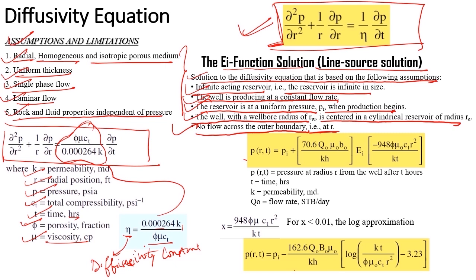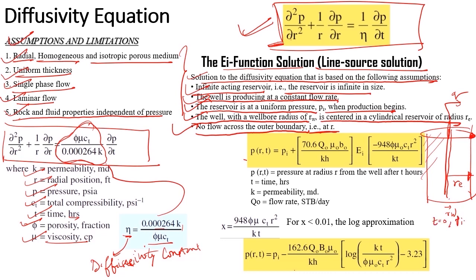That means I have considered a cylindrical reservoir with a wellbore radius rw. Okay, a cylindrical reservoir. rw is my wellbore radius, and my reservoir radius is re, and I am assuming that it will be an infinite acting reservoir. That is, my reservoir is infinite in size, and the flow rate I am keeping is constant, and the reservoir I am assuming to be at a uniform pressure Pi. Okay, at time t equal to 0 my pressure is assumed to be Pi, the initial pressure, and the well is centered at the center position. Okay, and I am assuming that there will be no flow from the outer boundary.